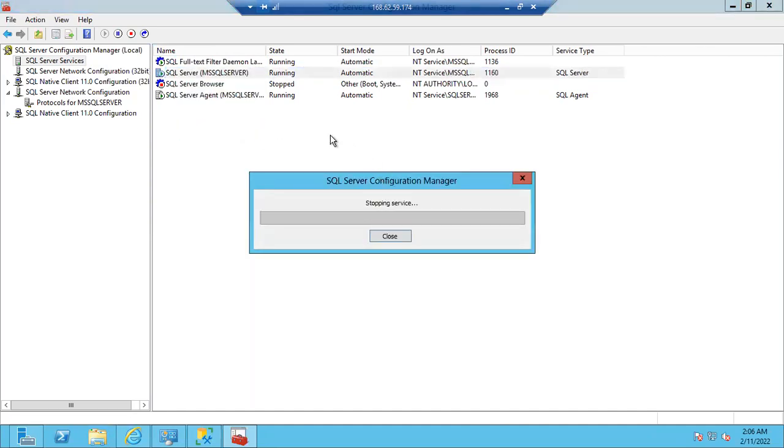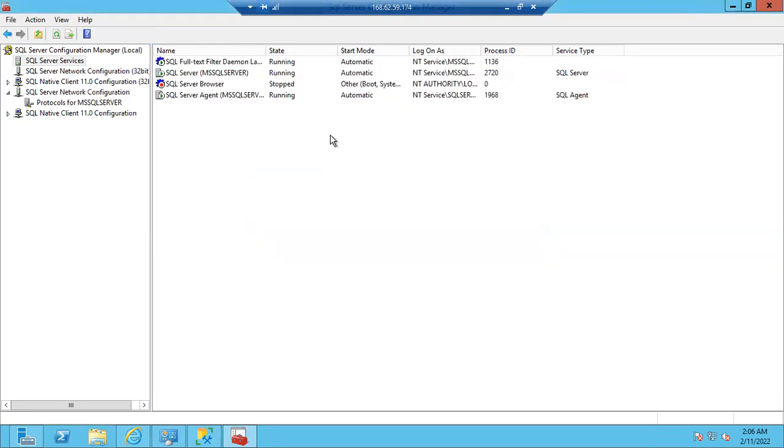So you cannot change the port number during business hours. Why? Because it needs a restart, and a restart means a downtime activity that you cannot do in business hours. You can do it in non-business hours, like after 6 p.m. or during the weekends, Saturdays, Sundays and so on. Usually there is no need to change it, but post installation, for named instances, we are going to change the port number, guys.